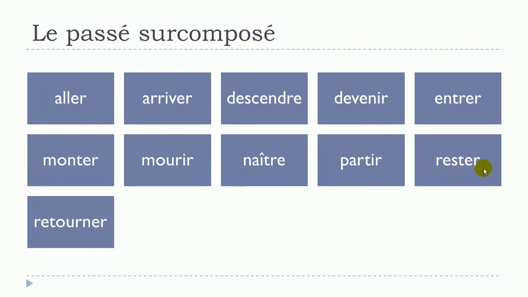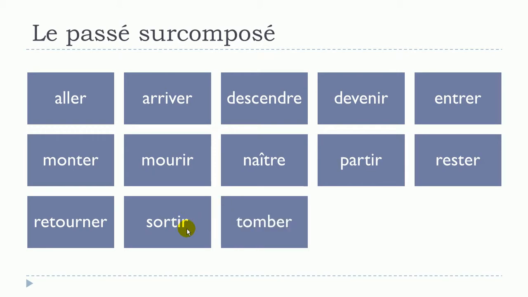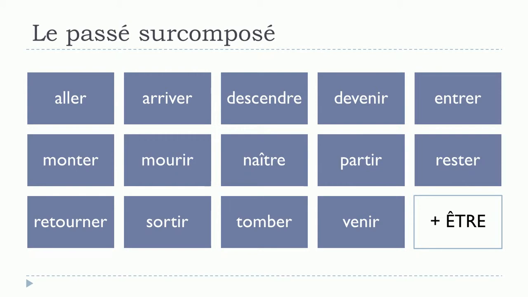Rester, to stay. Retourner, to return or to come back. Sortir, to go out. Tomber, to fall. And then venir, to come. So remember that all these verbs will require être. And obviously some verbs will be constructed based on these verbs, so logically they will also require the verb être.